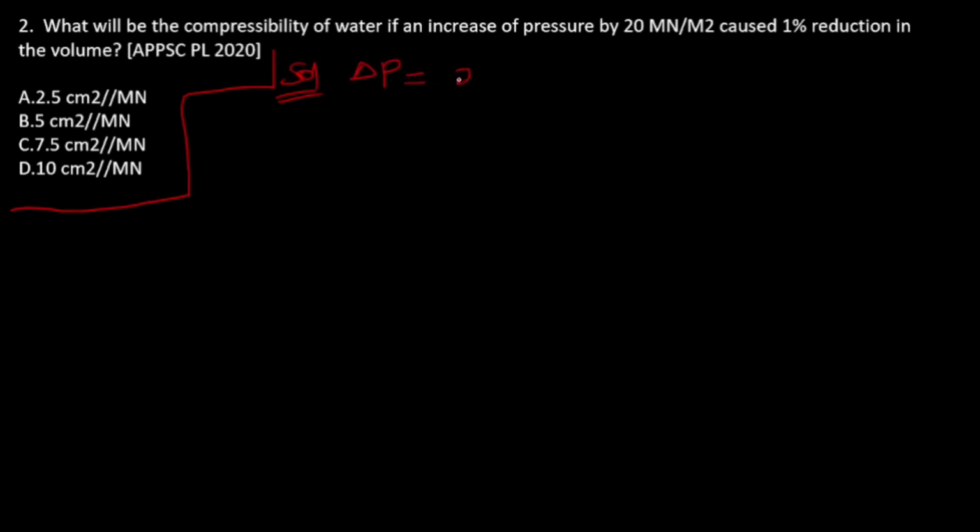Change in pressure is given as 20 meganewton per meter square, and change in volume how much is given? 1% change. We can write it as 0.01.